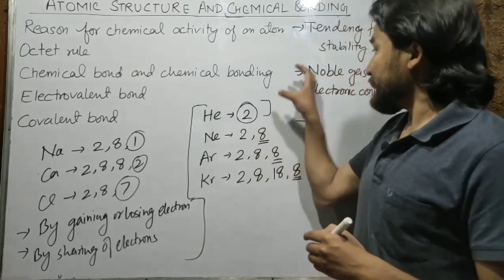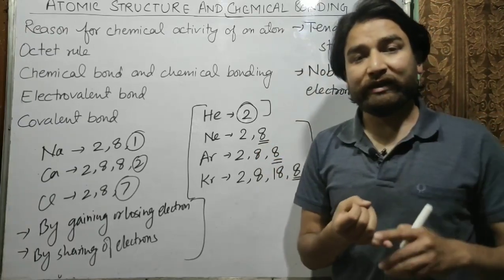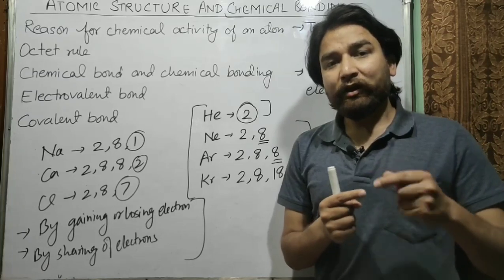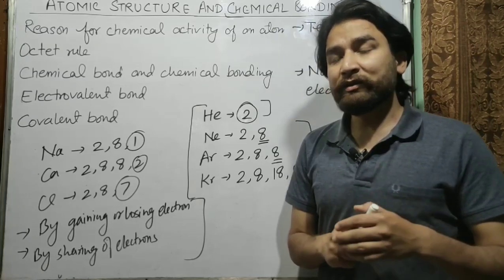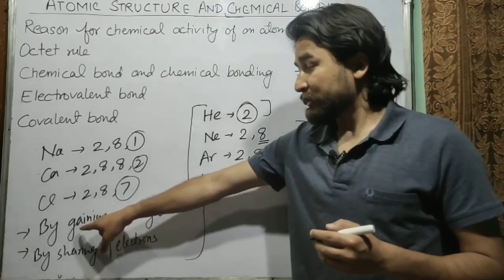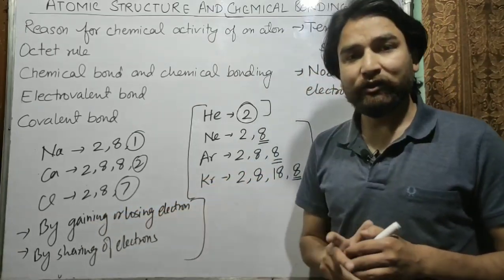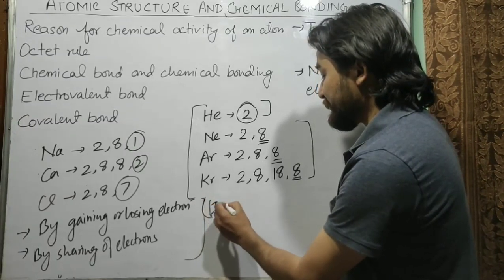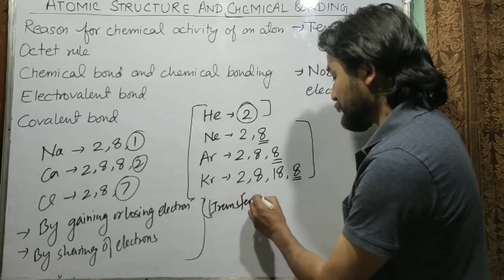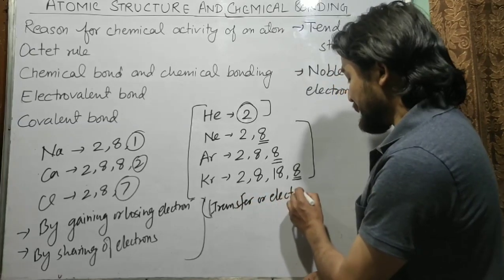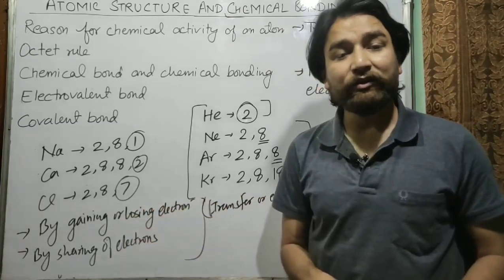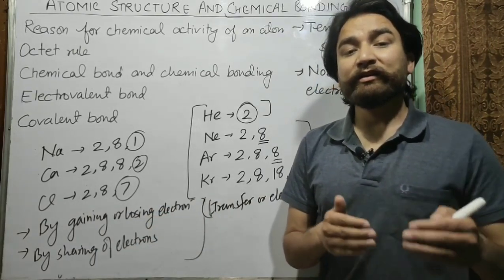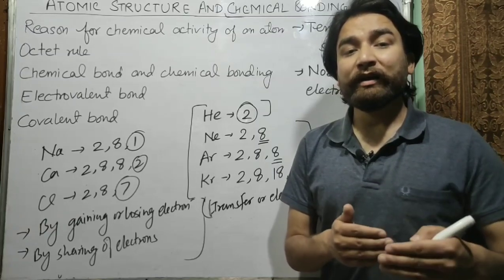When it has the electronic configuration similar to a noble gas, meaning it should have 8 electrons in its outermost shell. But because not every atom has 8 electrons in its outermost shell, what do the atoms of different elements do? They either gain or lose the electrons, meaning transfer the electrons. That is also called transferring of electrons. Or they share the electrons. So by transferring the electrons or by sharing the electrons, they can have 8 electrons in their outermost shell, and that is how they become stable.